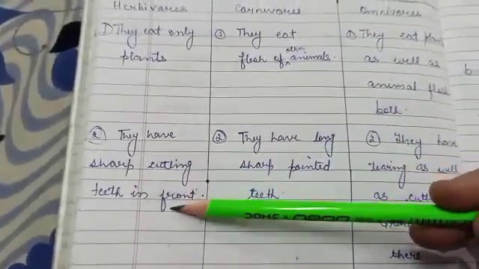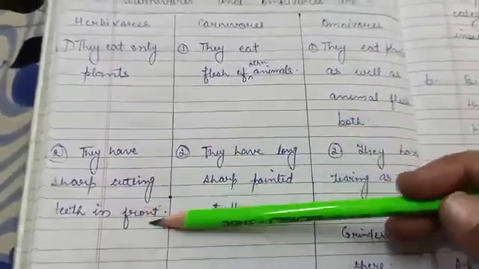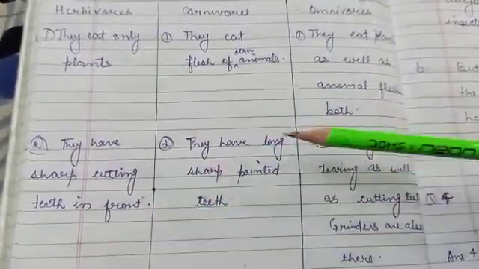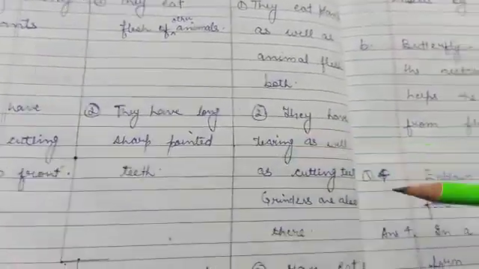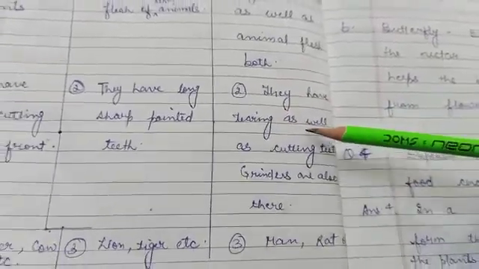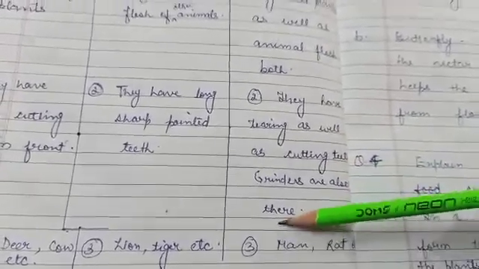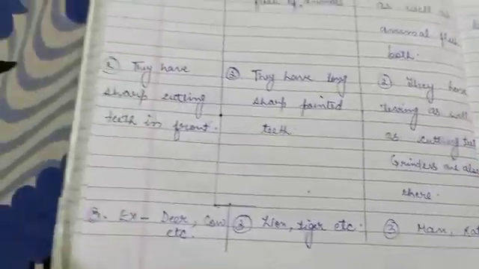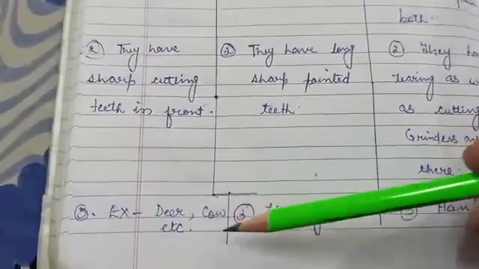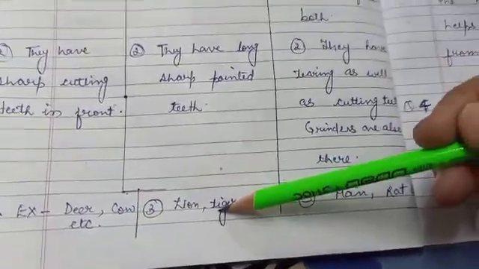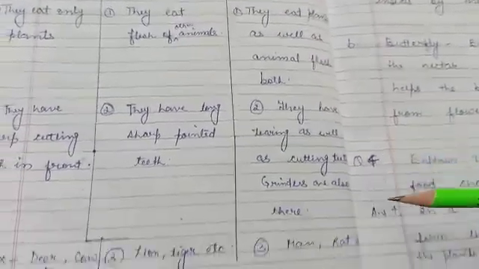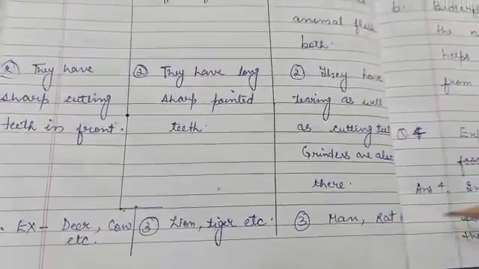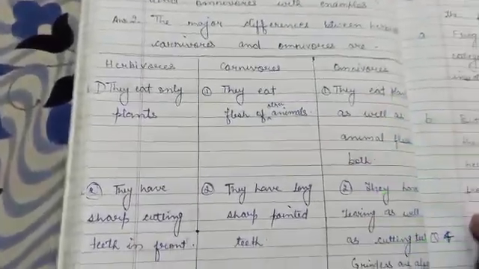Herbivores have sharp cutting teeth in front. Carnivores, they have long sharp pointed teeth. And omnivores, they have tearing as well as cutting teeth, and grinding teeth are also present there. Example, deer, cow, etc. In carnivores, example is lion, tiger, etc. In omnivores, example is man, rat, etc. So these are the major differences you can write in your notebook.